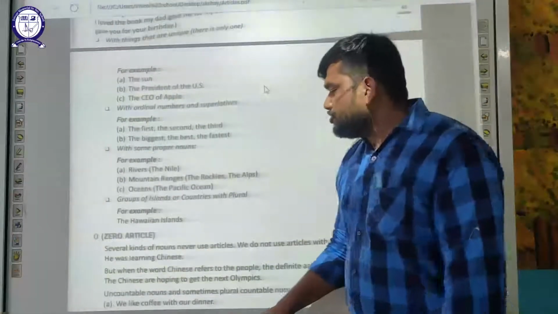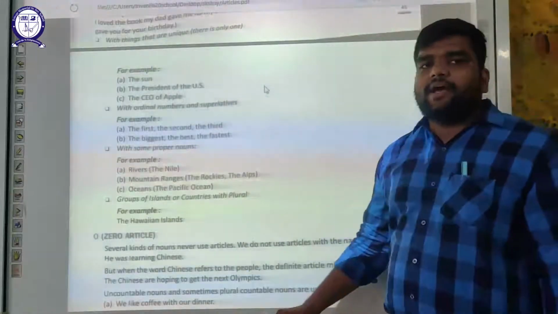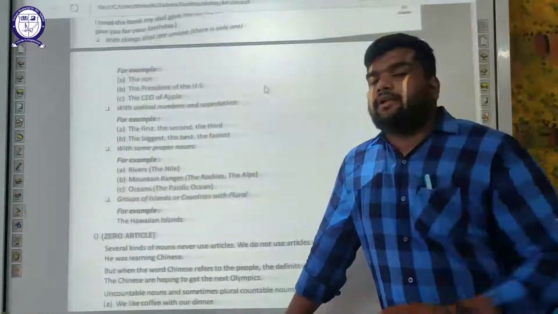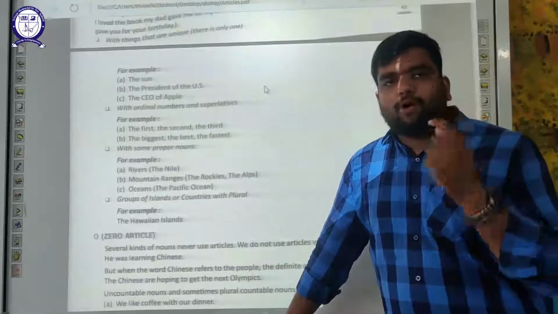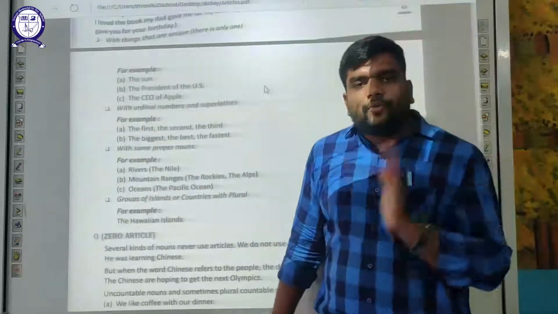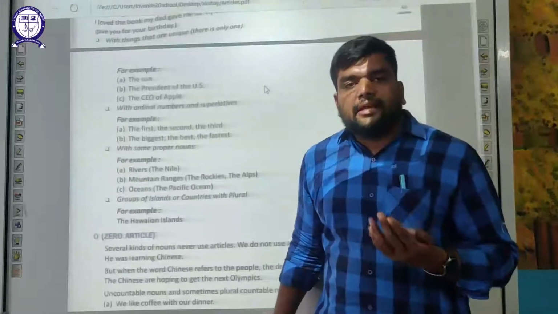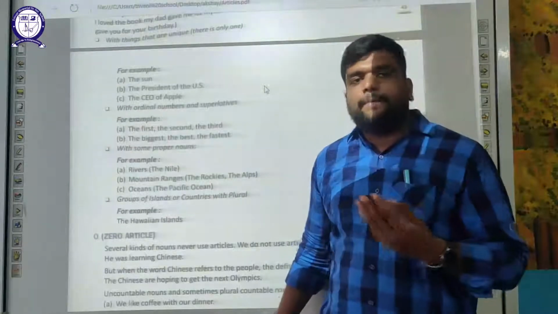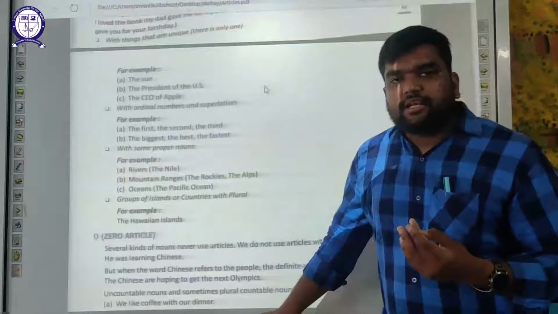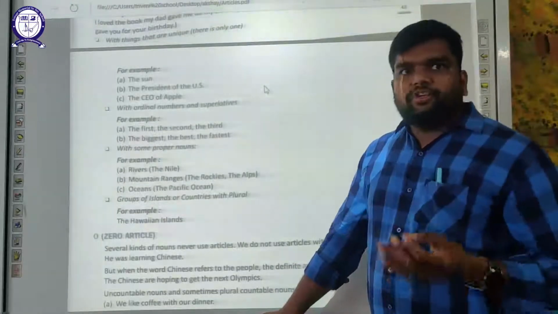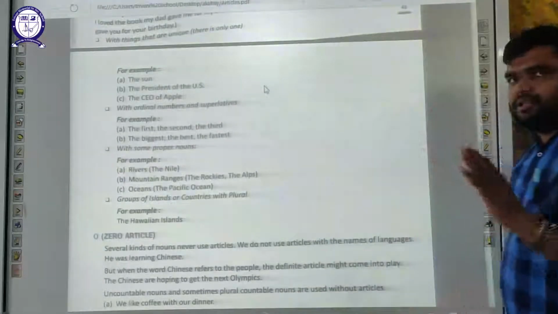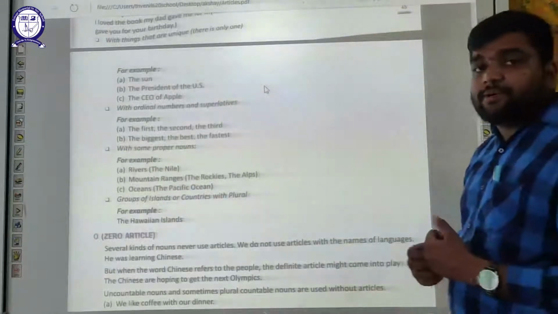Groups of islands or countries with plural names: the Hawaiian Islands, the subcontinent. You may wonder what a subcontinent is. This is a group of countries in the Asian continent: India, Malaysia, Sri Lanka, Pakistan, Afghanistan, Bangladesh. China is not one of these, but these are considered the subcontinent.